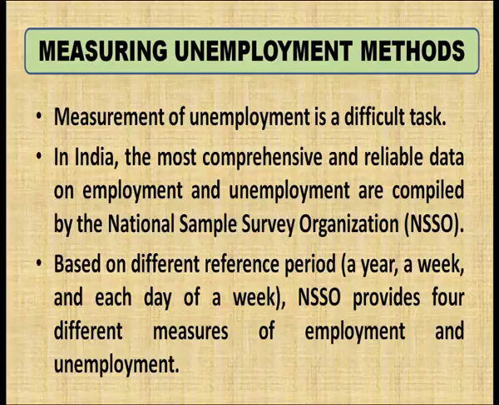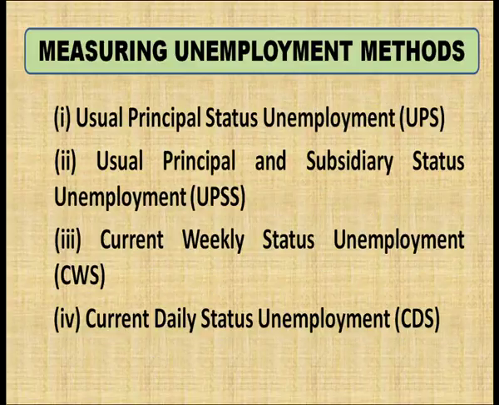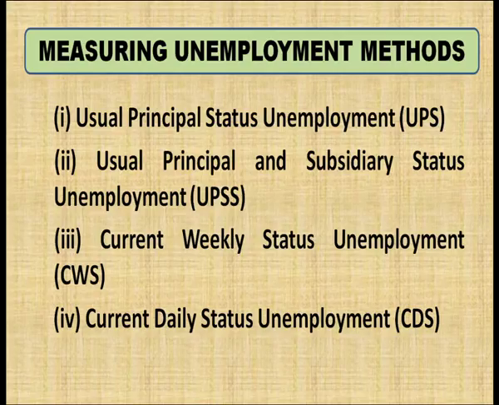The most comprehensive and reliable data on unemployment are compiled by the National Sample Survey Organization, and based on different reference periods, NSSO provides 4 different measures of unemployment in our country, which are usual principal status unemployment, usual principal and subsidiary status unemployment, current weekly status unemployment and current daily status unemployment.